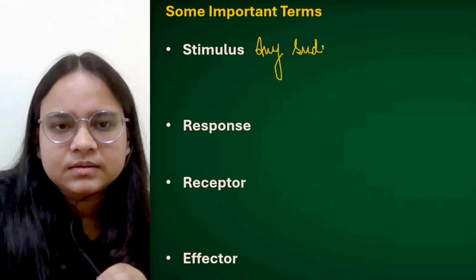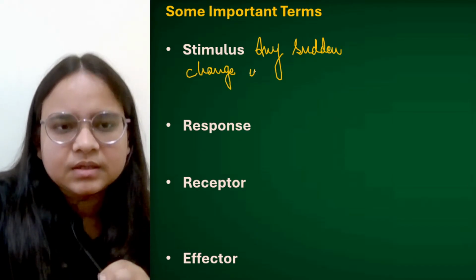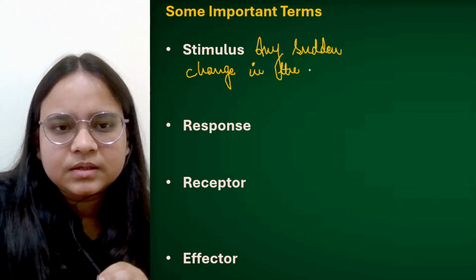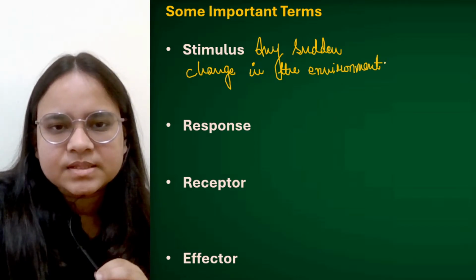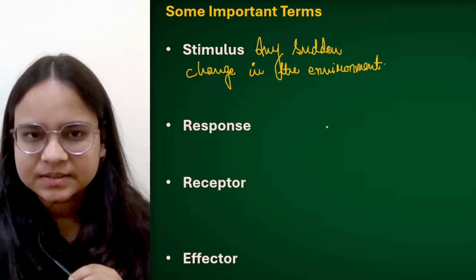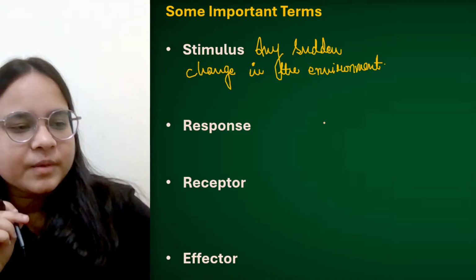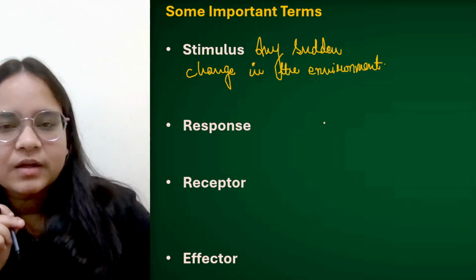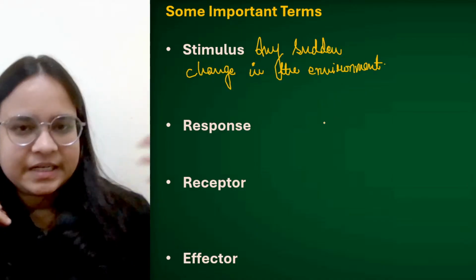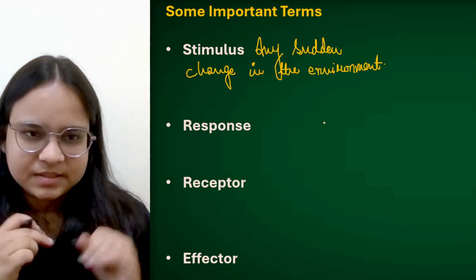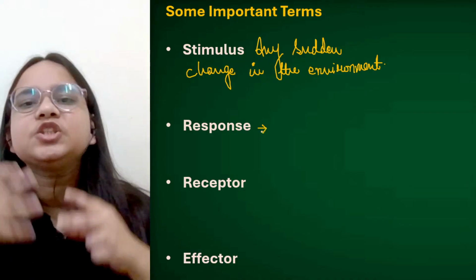Sudden change in the environment is nothing but a stimulus. जैसे मैं अच्छी भली खड़ी हूँ, अगर मेरा हाथ किसी गर्म कप के कॉफी में जाके टच हो गया तो what I will do? I will remove my hand. ओके, तो वो जो एक change आया, that change is actually a stimulus. Response is what, the action that we are performing against that stimulus.